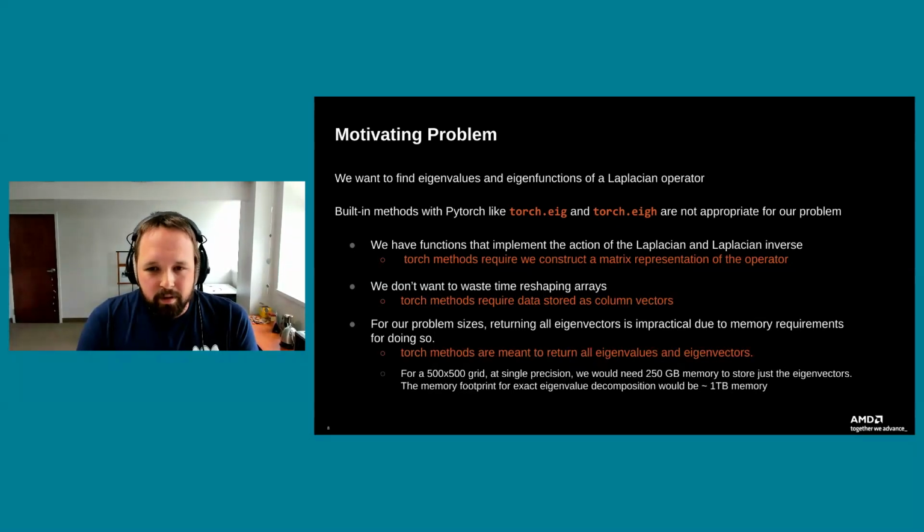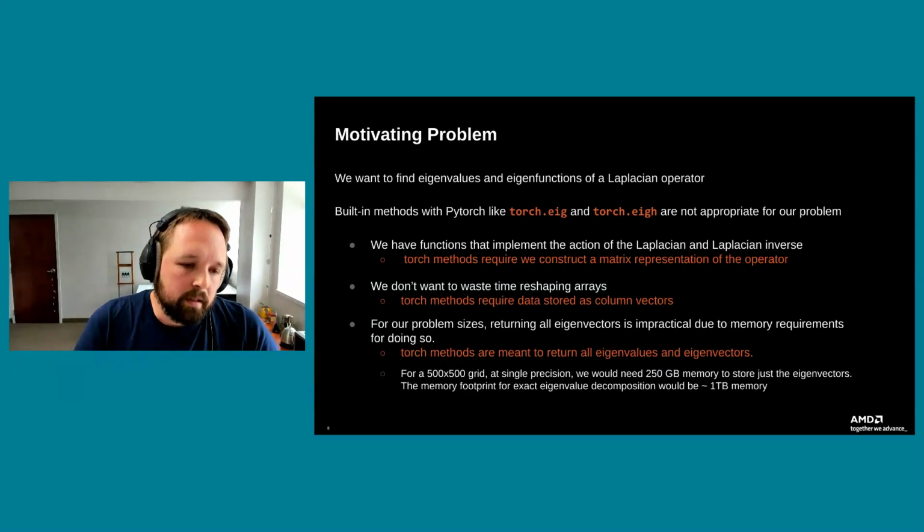For a grid with 500 by 500 points in it, if I just use single precision, we would need about 250 gigs of memory just to store the eigenvectors. This comes from the fact that if I have 500 squared points, there's 500 squared eigenvalues and 500 squared eigenvectors. You can tally all that up, multiply by 4, and get the amount of space needed for storing that.